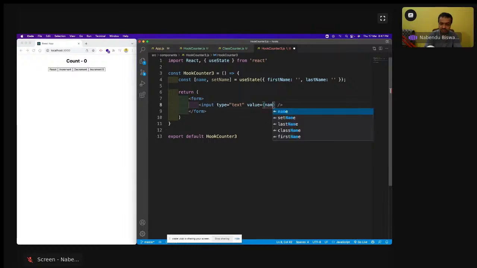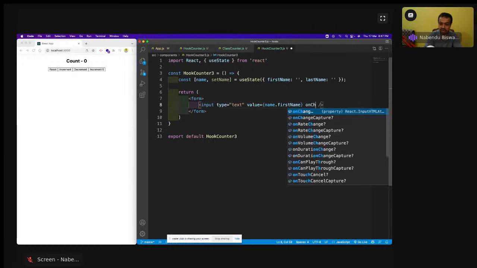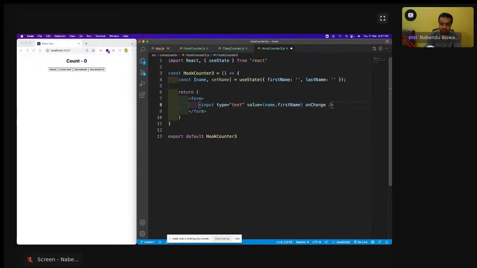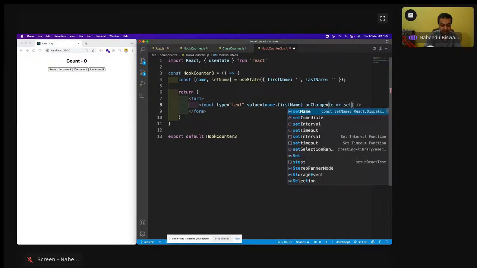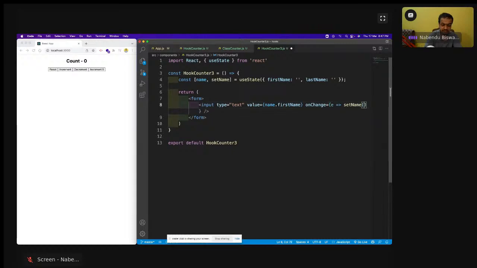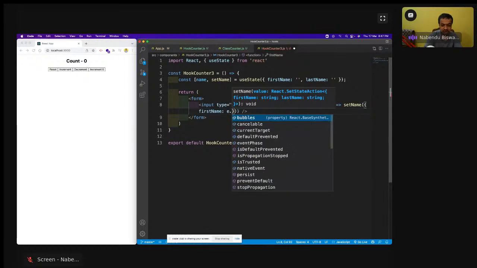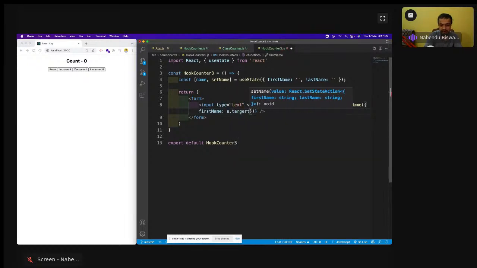Okay, so name dot, we have already learned how to do this thing. Name dot first name, and onChange is equal to e, setName is like first name is e dot target dot value.